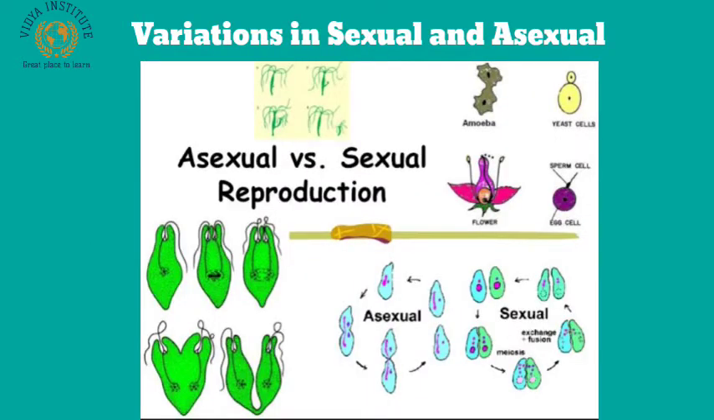Some amount of variations is produced even during asexual reproduction, but it is very small. The number of variations produced during sexual reproduction is, however, very large. For example, the sugar cane plants reproduce by the process of asexual reproduction. So if we observe a field of sugar cane, we will find very little variations in various sugar cane plants. All the sugar cane plants almost look alike.